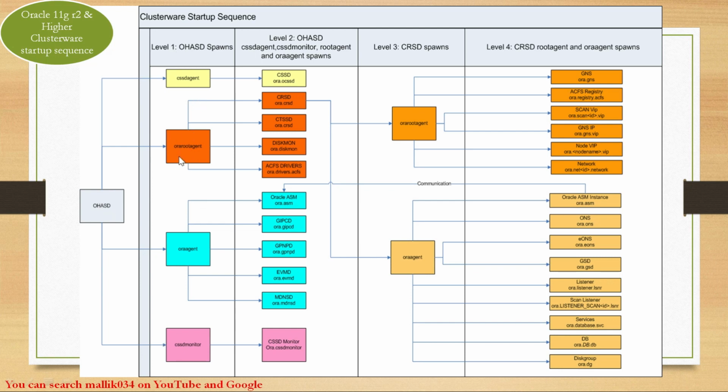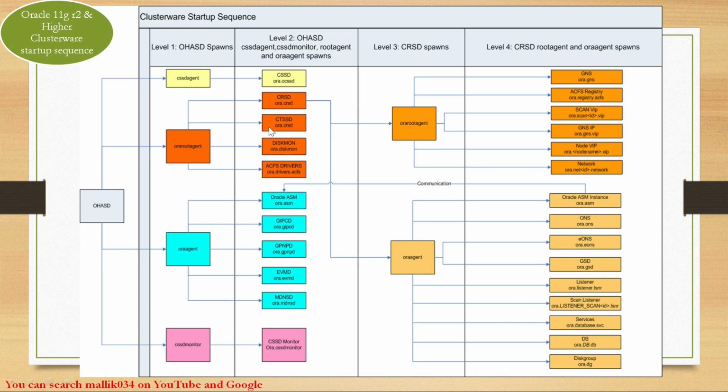Internally, Ora root agent and Ora agent start a few more services in level 2 or phase 2. Ora root agent starts the CRSD service, CTSSD service, Diskmon service, and ACFS drivers. Ora agent starts the Oracle ASM instance, ASM services, GIPCD, GPNPD, EVMD, and MDNSD services. These are the services started by the Ora agent. This Ora agent is owned by my grid owner, and this Ora root agent is owned by the root owner.